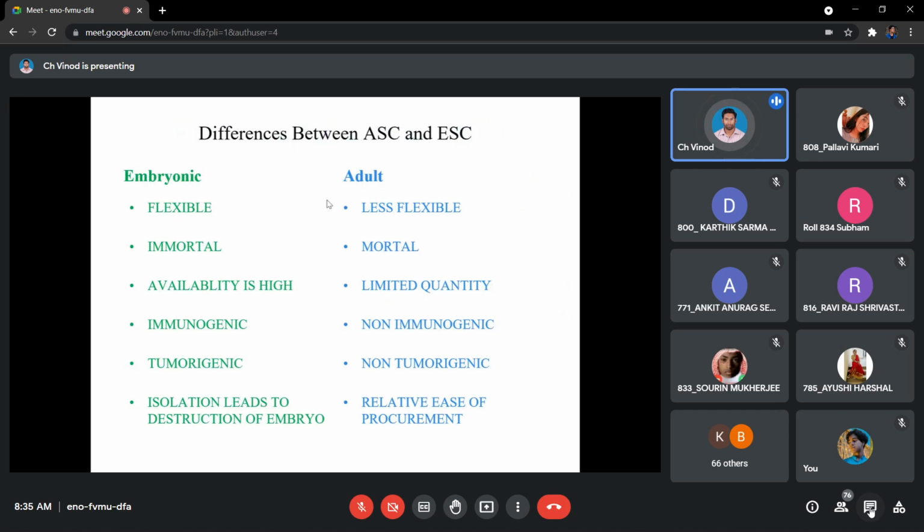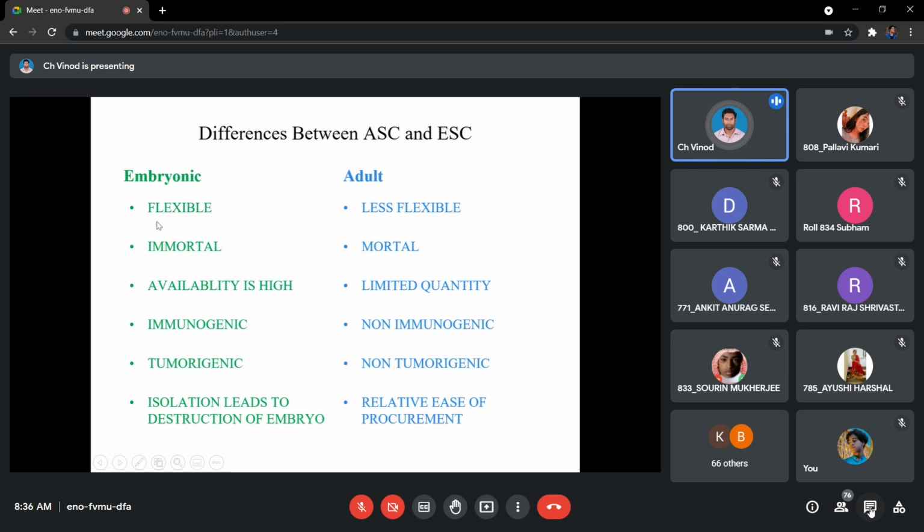Okay, so what are the differences between the adult versions of stem cells and embryonic stem cells? Adult versions, they are multipotent. Embryonic, they are pluri. So adult में या तो आपको multi होगा या तो आपको uni होगा. Embryonic state में पूरा pluri होगा. So they are highly flexible.